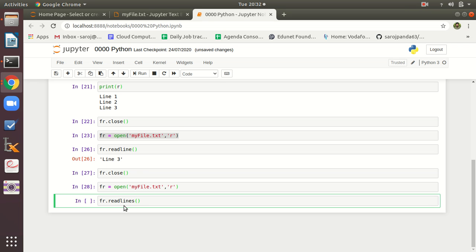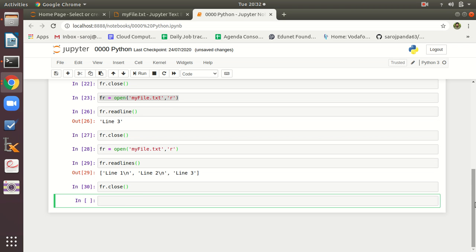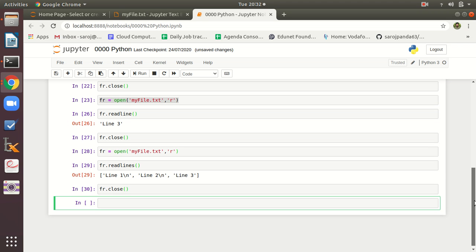It will return all lines in a list. Okay, this is a list of lines. Then don't forget to close the file handler. So this way you can get the lines in a list.